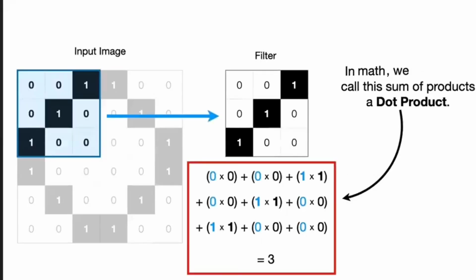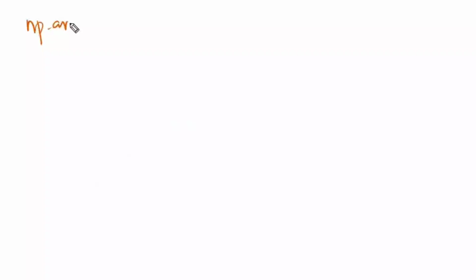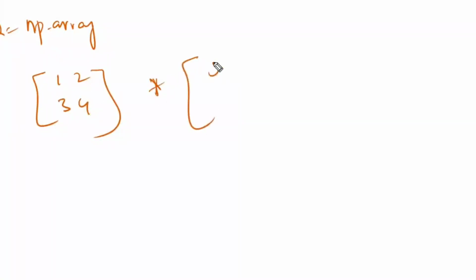Now, whenever you apply the filter over this, it is going to apply the dot product. Dot product means, if you remember in NumPy, np.array, for example, a is equal to np.array 1, 2, 3, 4, and 5, 6, 7, 8. This is the A array, this is the B array.